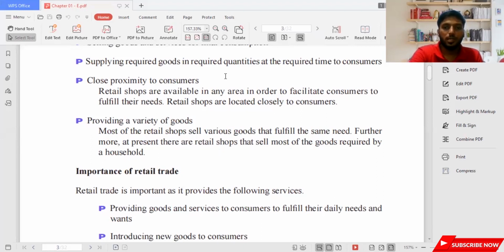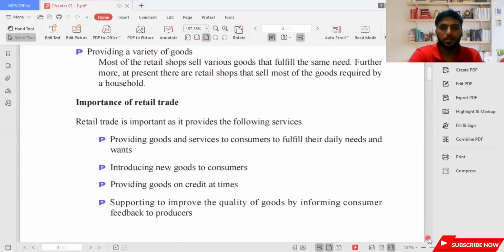Also, the importance of retail trade. Let's see why we need to have retail trade. Retail trade is important as it provides the following services. Number one, providing goods and services to consumers to fulfill their daily needs and wants. They want to give the products to consumers and satisfy them in a very nice manner. Their main intention is to make consumers very happy.